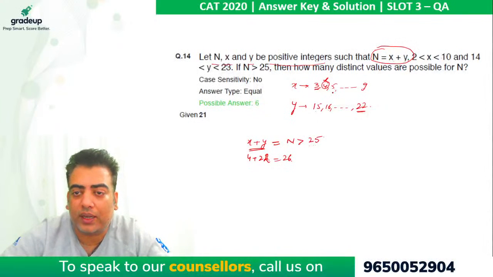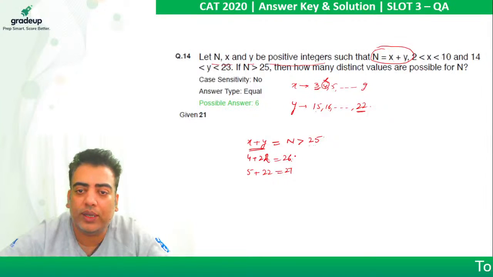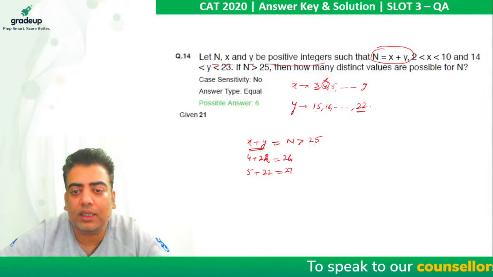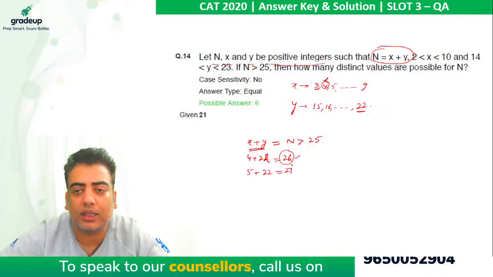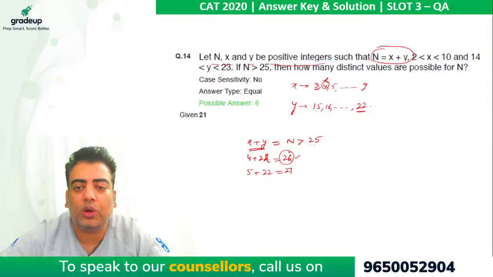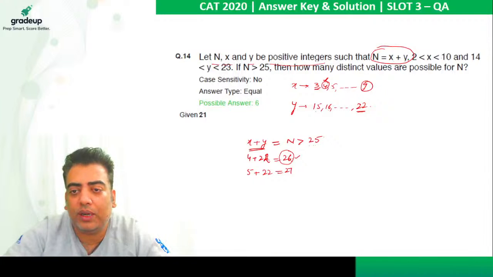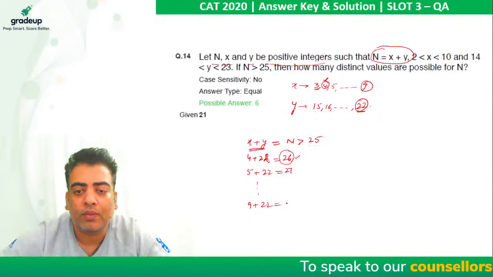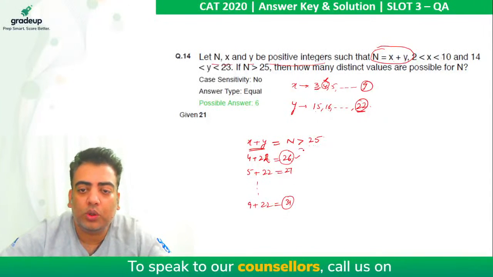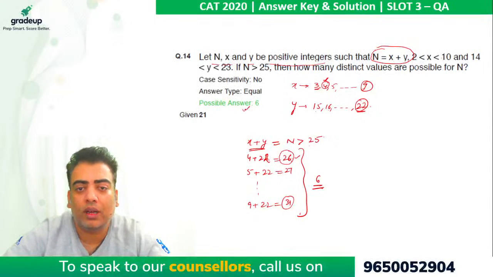If we take x as 5, then 5 plus 22 comes out to be 27, which is another new value that we are getting. So one thing is clear, that the value now cannot be smaller than 26. We must focus on the largest value that we can get. The largest value will be attained when both the values are largest. So it goes up to 9 plus 22, which comes out to be 31. So all these sums are possible, which are 6 in number. So the answer here comes out to be 6.